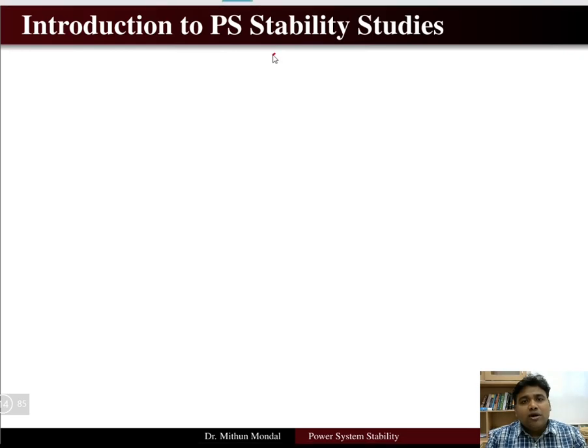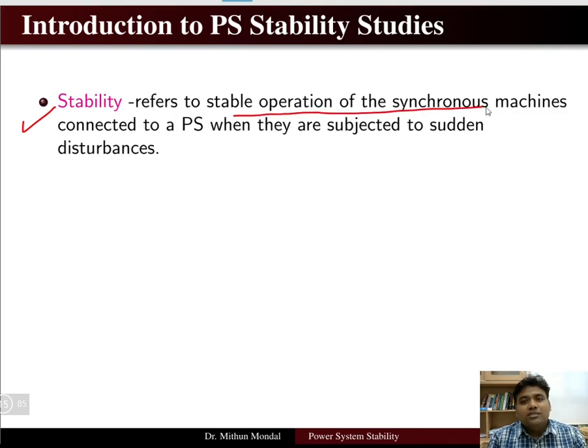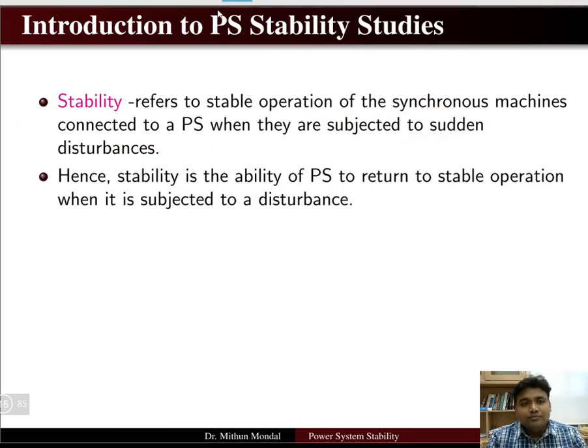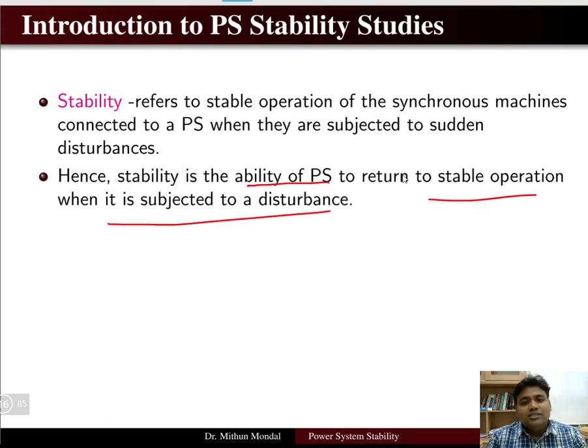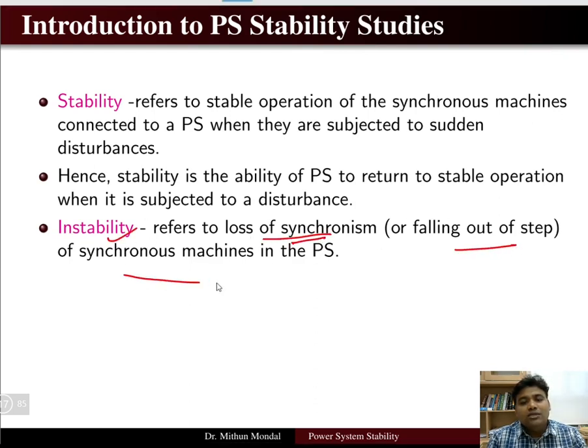So, introduction to power system stability studies. What is stability we have defined? It refers to stable operation of the synchronous machine connected to a power system when it is subjected to sudden disturbance. So any synchronous machine when subjected to disturbance, if it is returning to the stable state, then it is known as stability. Stability is the ability of a power system to return to stable operation when subjected to a disturbance. Whereas instability refers to loss of synchronism or falling out of step of the synchronous machine in the power system.